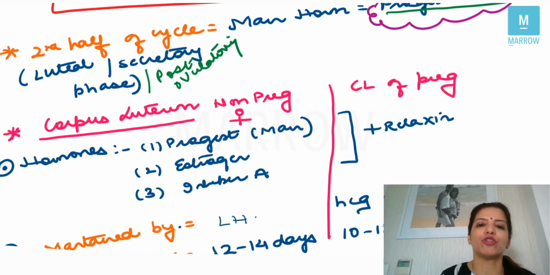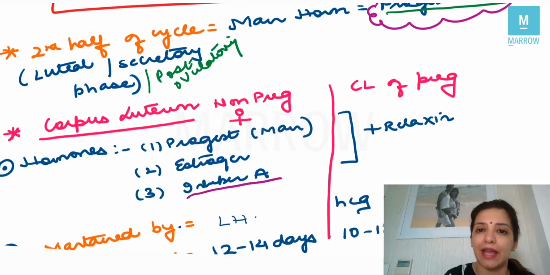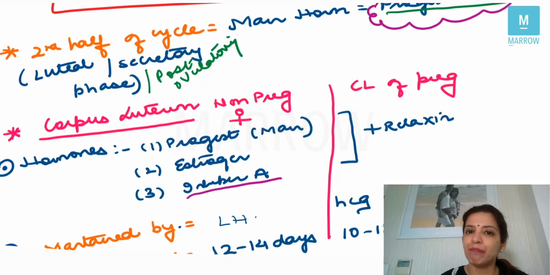Now, corpus luteum is formed in non-pregnant females also, and just in case the female has conceived, then also the corpus luteum will be formed, and that will be called the corpus luteum of pregnancy. So what are the hormones released by corpus luteum? The main hormone is progesterone. Apart from progesterone, corpus luteum also releases estrogen and inhibin A. If you remember, just now I told you inhibin B was released by the granulosa cells, right? The corpus luteum of pregnancy will release all these three hormones, plus it is going to release relaxin, right?